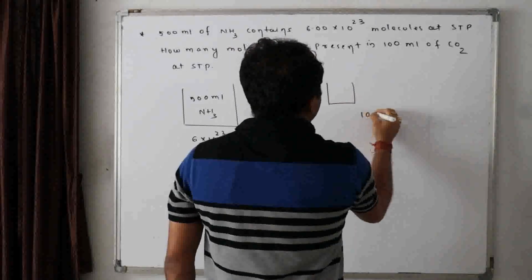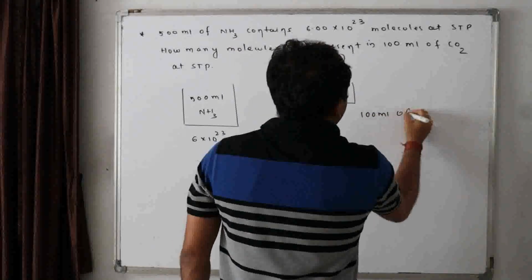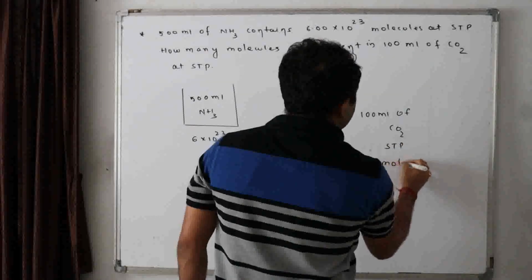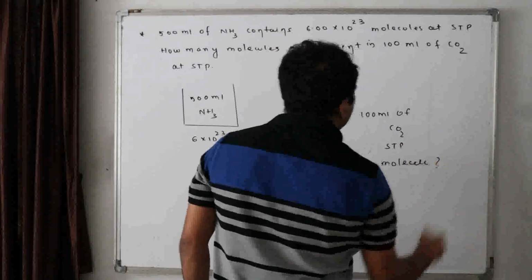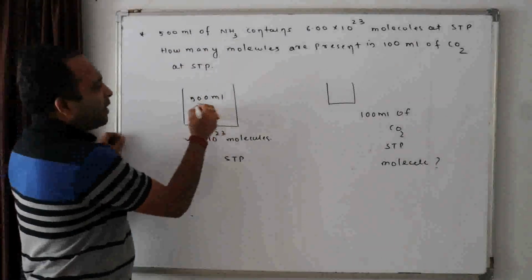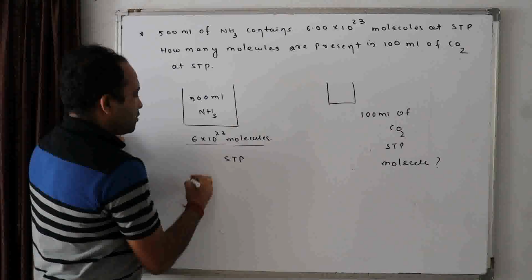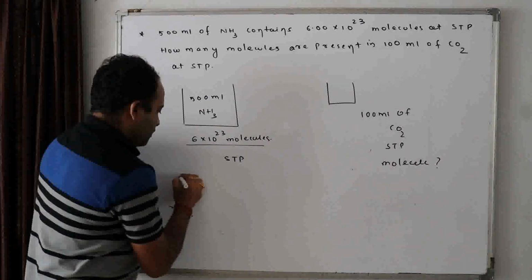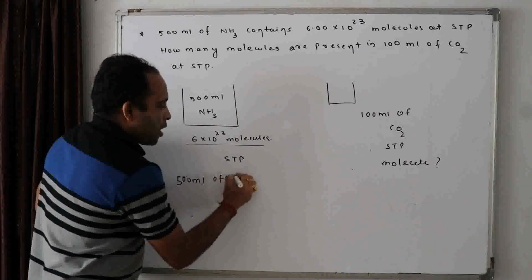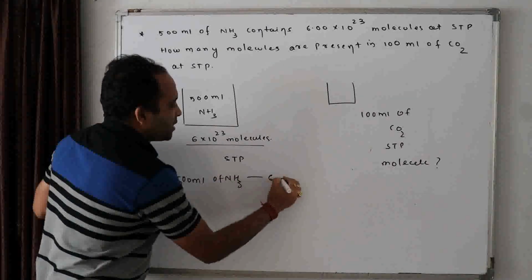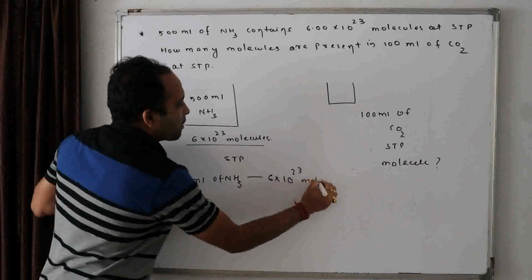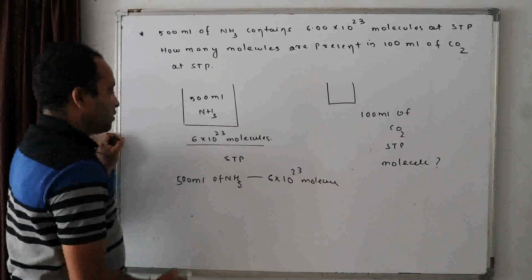If I take 100 ml of CO2 at STP, how many molecules will be there? Applying Avogadro's law, 500 ml of ammonia has 6 into 10 to the power 23 molecules.